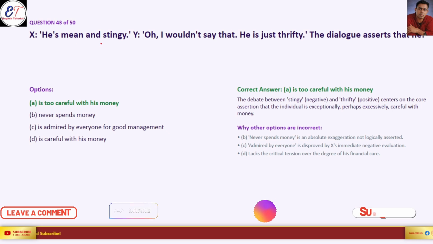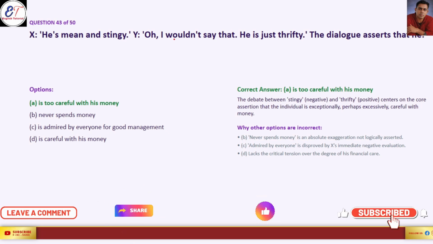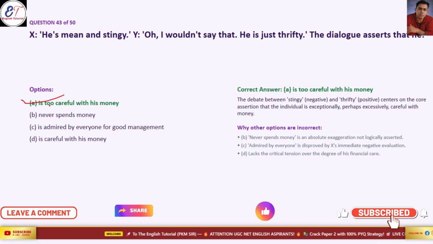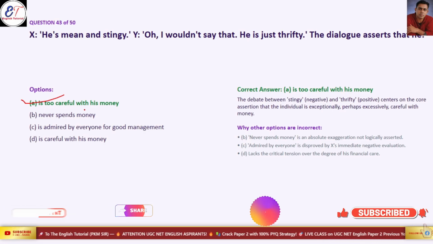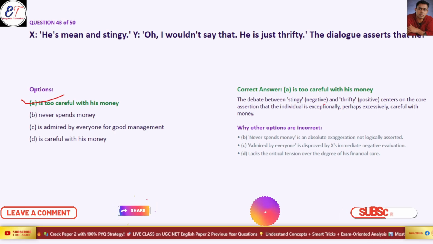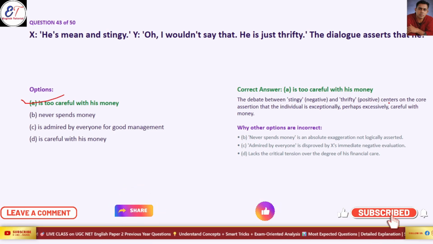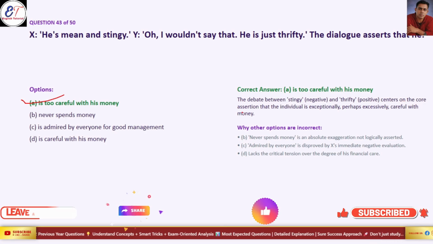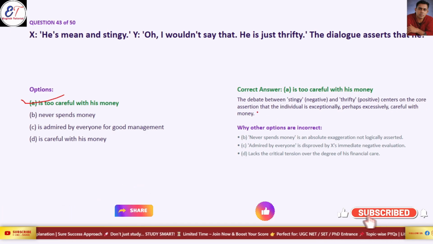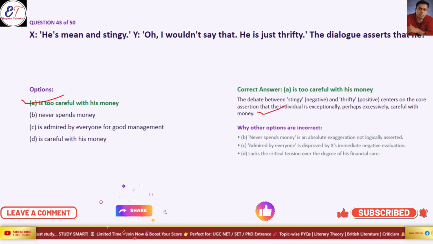X says, he means A, stingy. Why? Oh, I wouldn't say that. He is just thrifty. This dialogue asserts that he... Option A is our correct answer: he is too careful about his money. The debate between stingy, negative, and thrifty, positive, centers on the core assertion that the individual is exceptionally, perhaps excessively, careful with money. So option A is our correct answer.